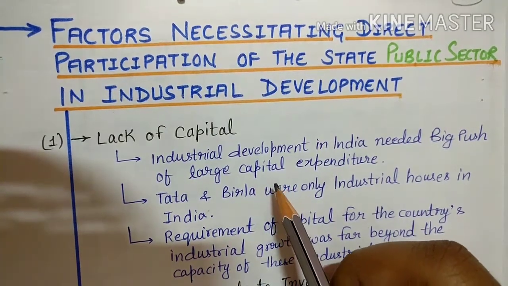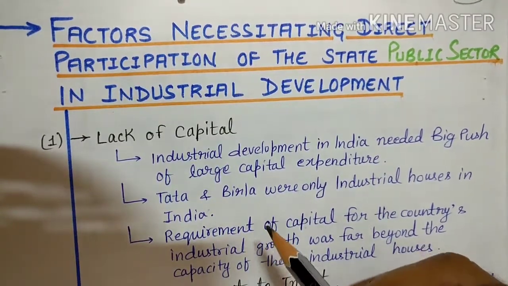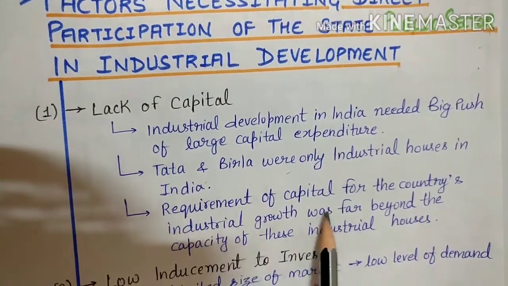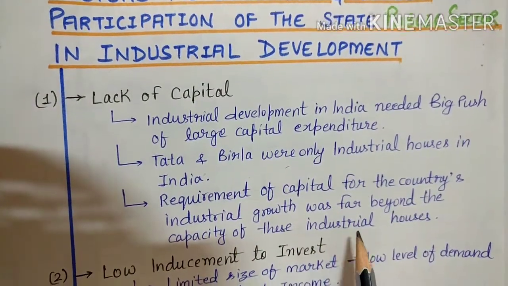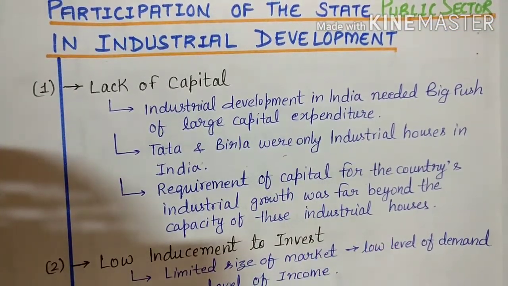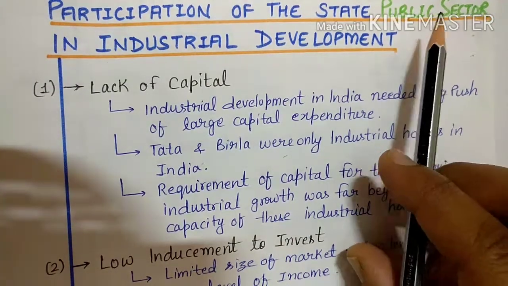At that time, we had Tata and Birla, established industrial houses in India. But the requirement of capital for the country's industrial growth was still far beyond the capacity of these industrial houses. That's why the state government needed to achieve this industrial growth through the public sector.